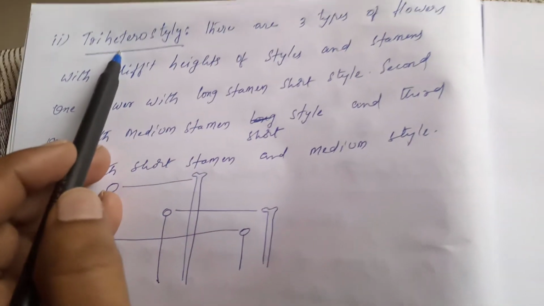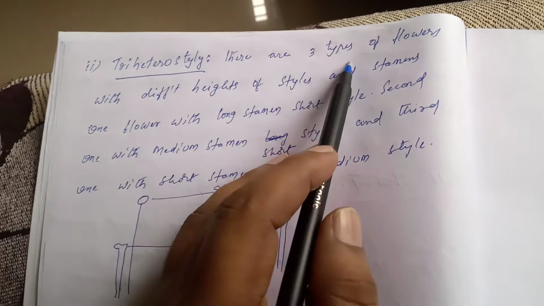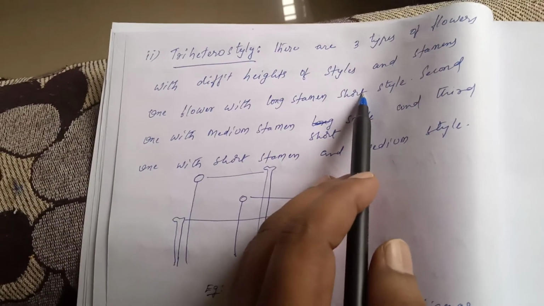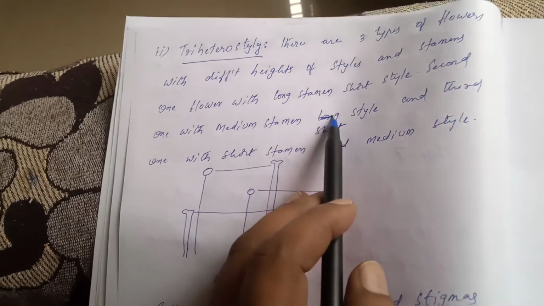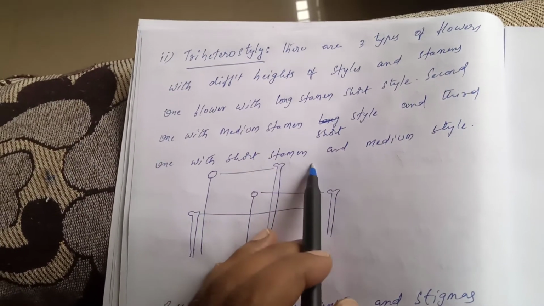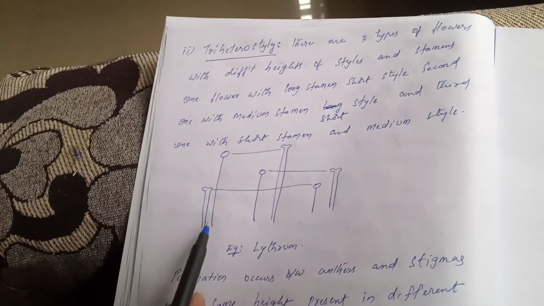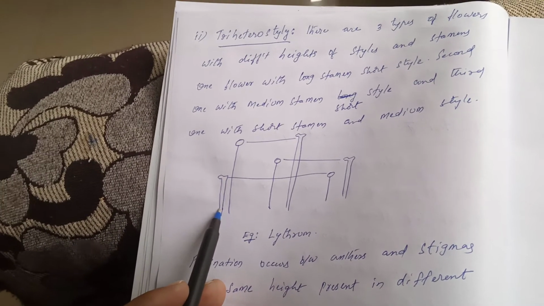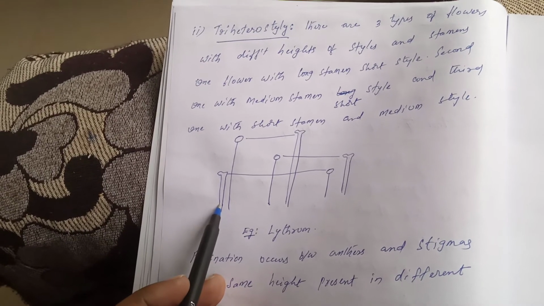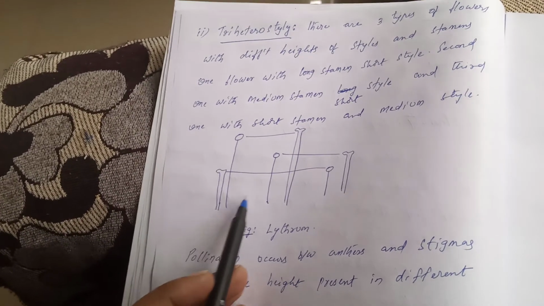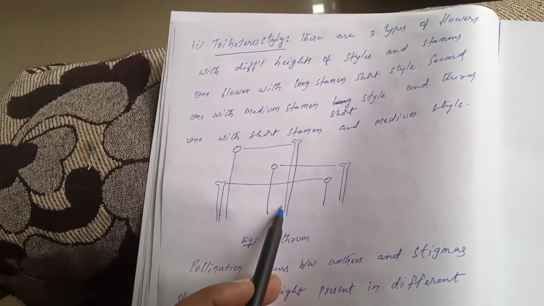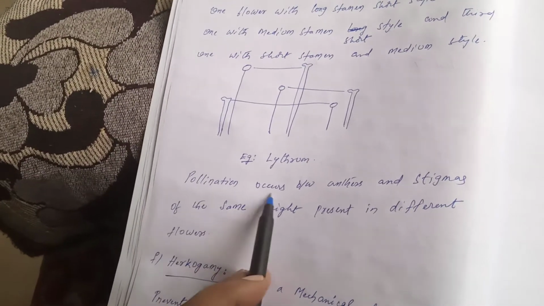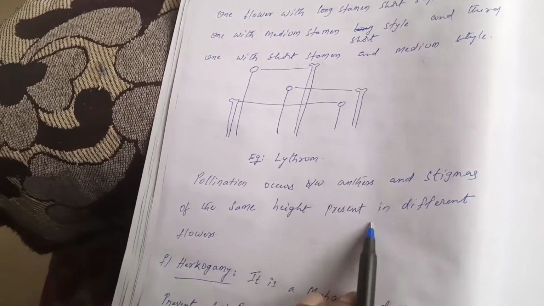The other heterostyly is triheterostyly. There are three types of flowers with different heights of styles and stamens. The first flower has long stamen and short style, the second flower has medium stamen and long style, and the third one has short stamen and medium style. So these are the different types of flowers. Example, lythrum. Pollination occurs between anthers and stigmas of the same height present in different flowers.